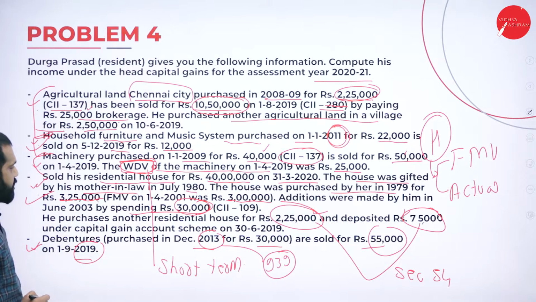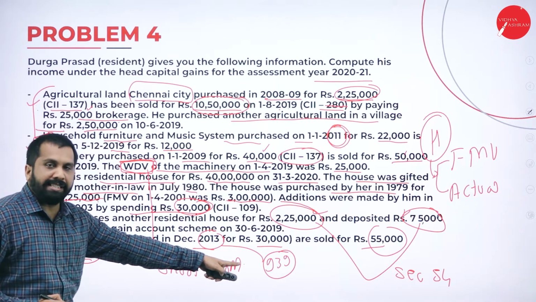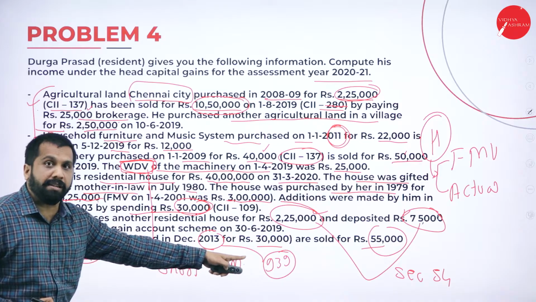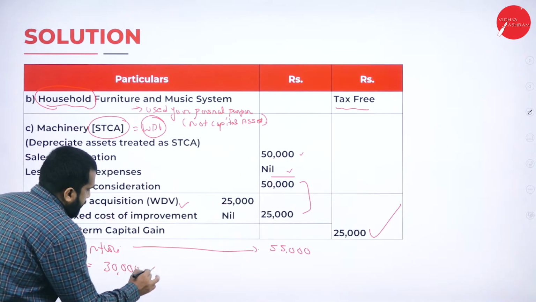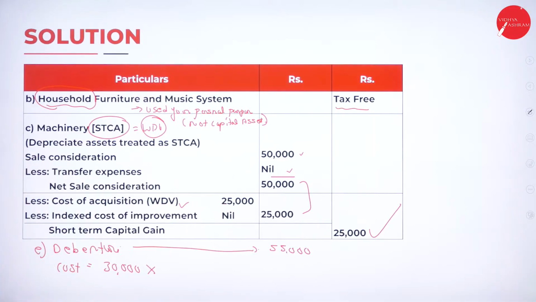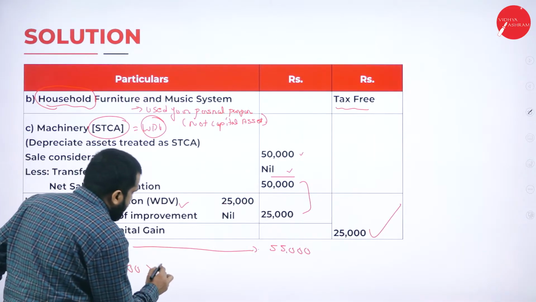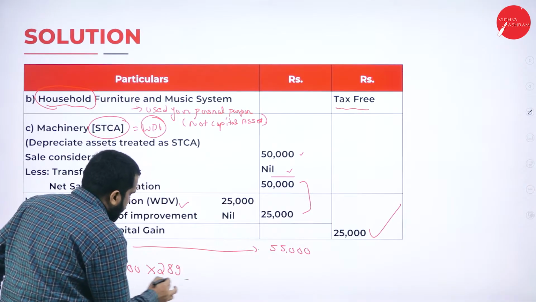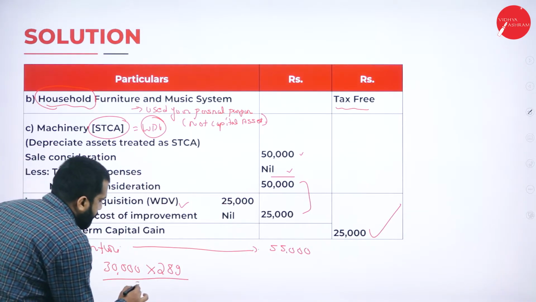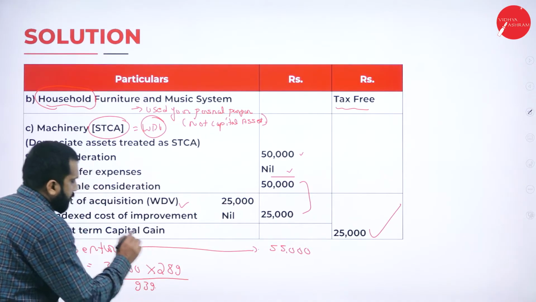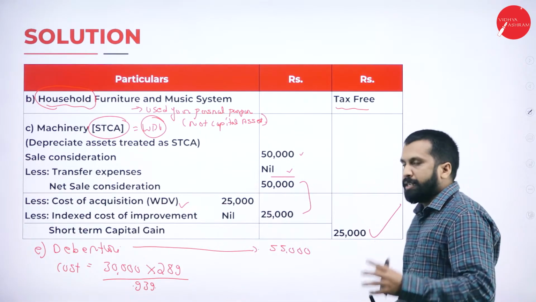It is purchased for 30,000. Indexation, remember, 939. 30,000 multiplied with what? Common number. What is that? Yes, it is 289. Divided by the indexation of purchase, 939.